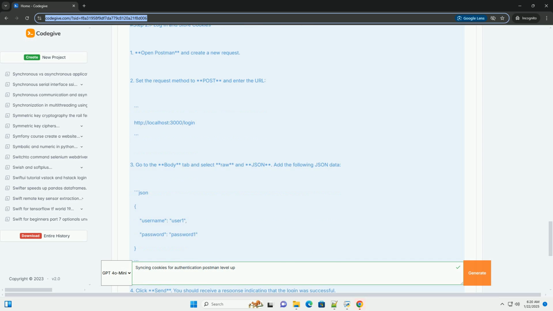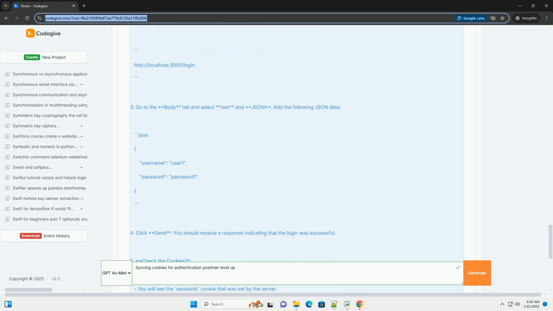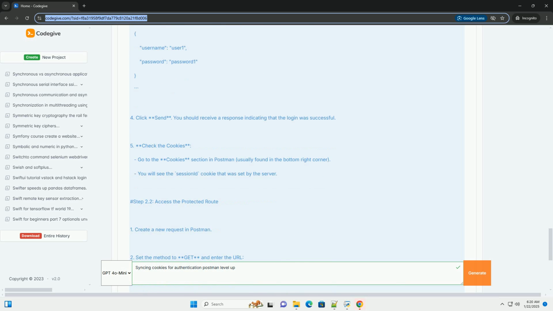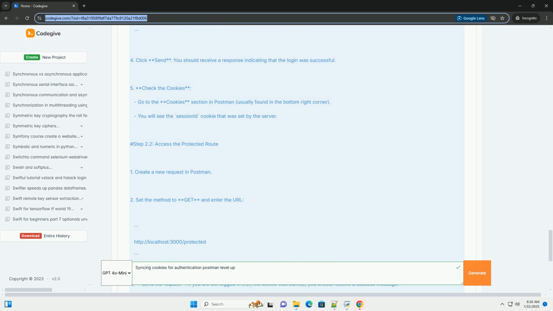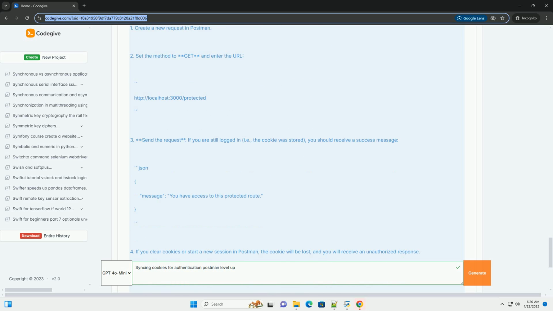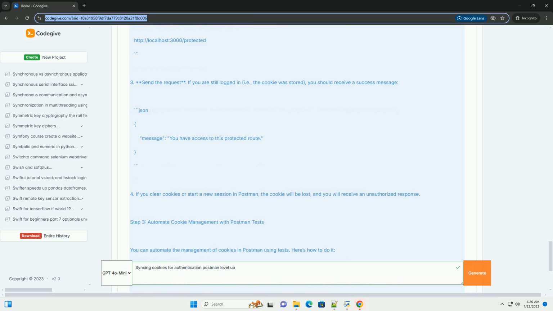Prerequisites. Make sure you have Node.js and npm installed on your machine. You can download them from nodejs.org, https://nodejs.org. Create an Express server.